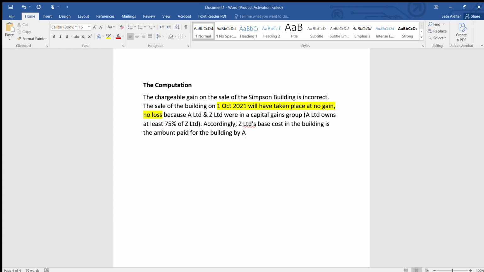Okay, plus the indexation allowance, of course. This is a company. Amount paid for the building by A Limited plus indexation allowance. When you're talking about indexation allowance, even the indexation factor is wrong. So up to, write the correct date, up to December 2017.